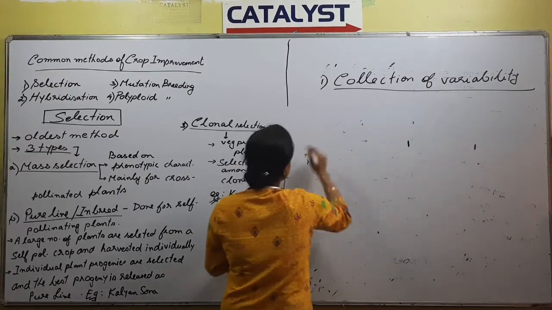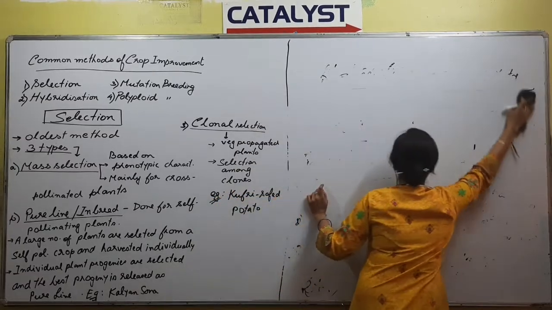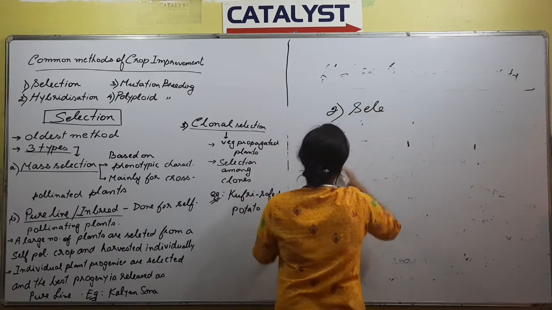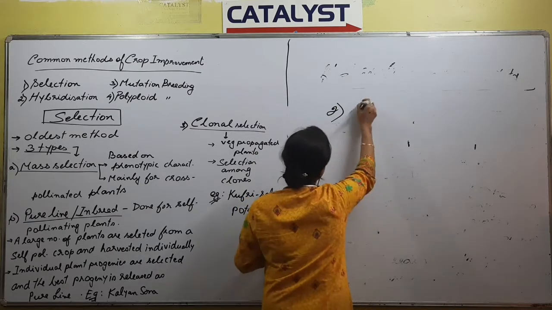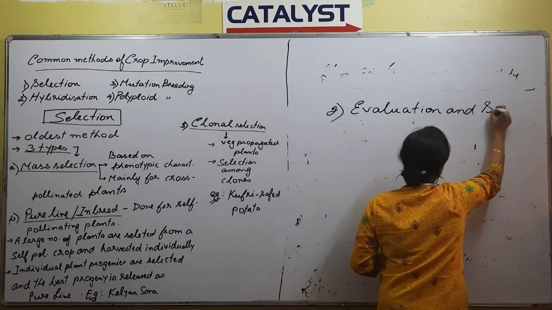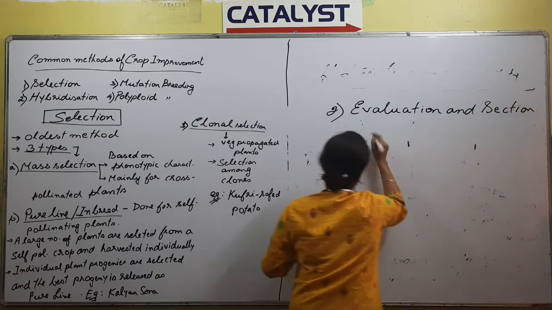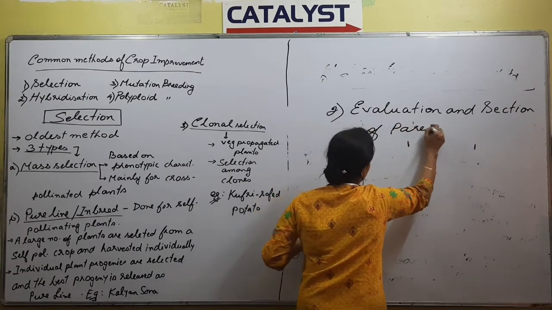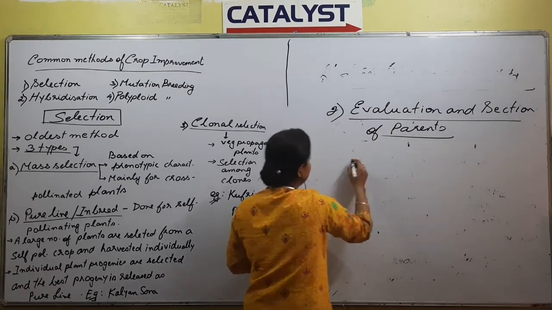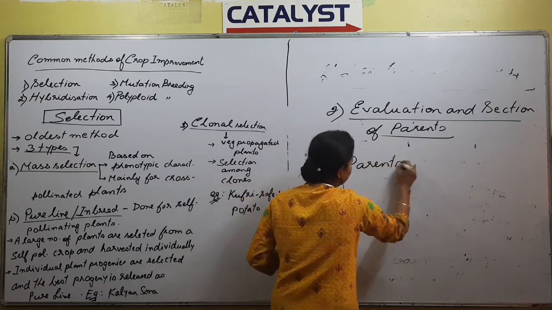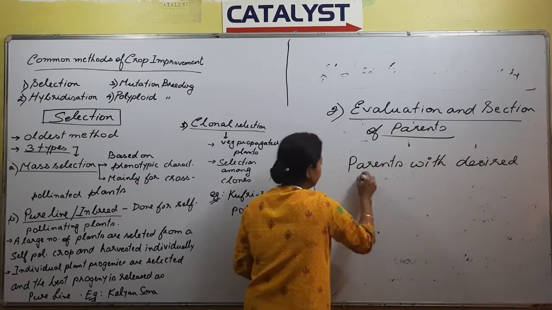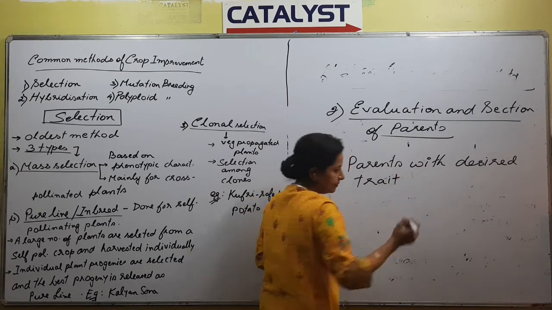So the second point is evaluation and selection of parents. So what we do here, out of the entire things that we have collected, we will select the parents with desired traits. What is a trait? Trait ki bostu?